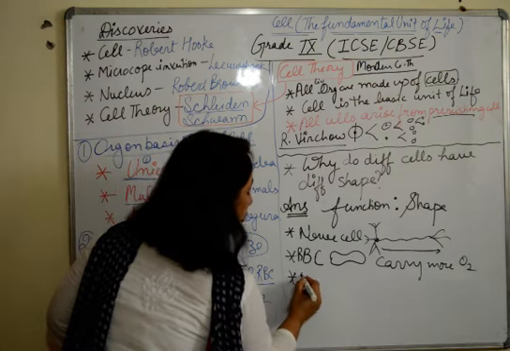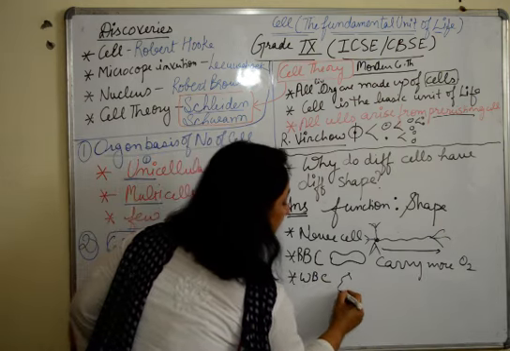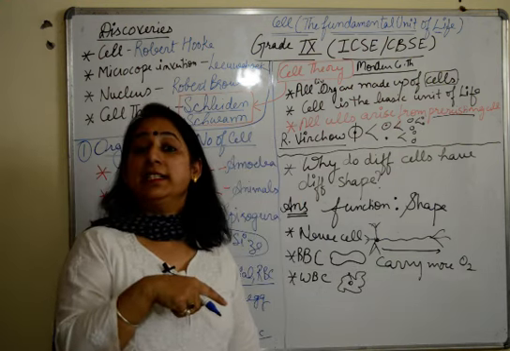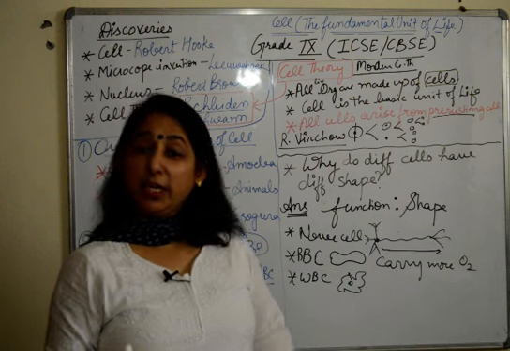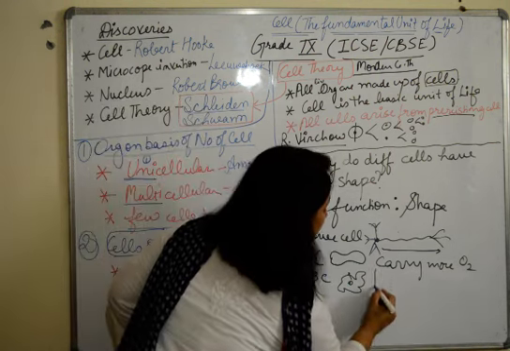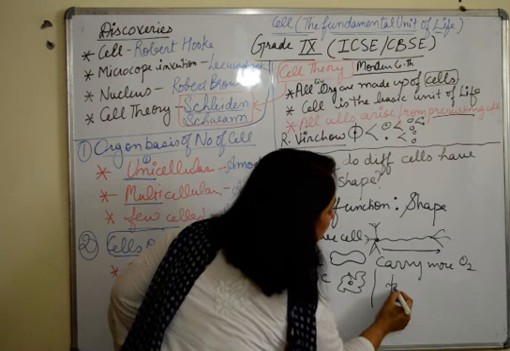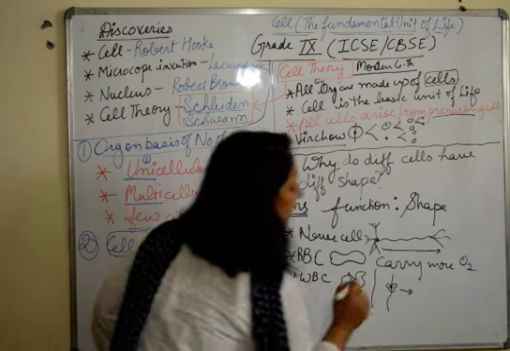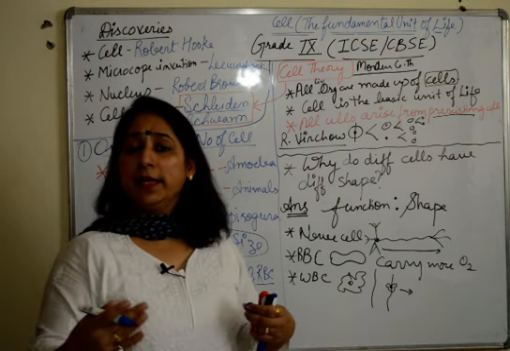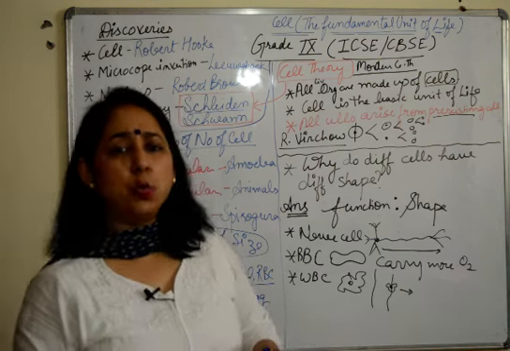Then WBC are amoeboid. Why? They are required in emergency whenever a pathogen attacks the body, so that they can easily go through the blood. If I make a diagram, this is a blood vessel, so this amoeboid cell can easily squeeze through the blood vessel and reach the target organ. That's why it's amoeboid.